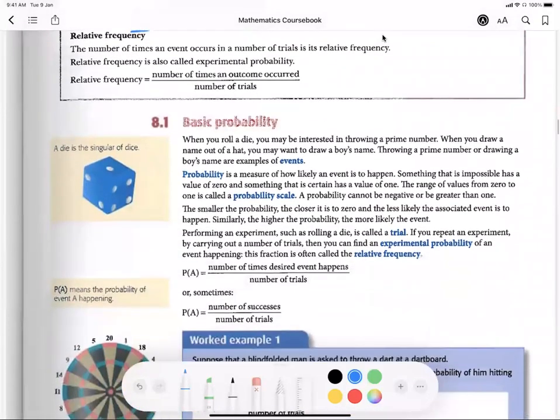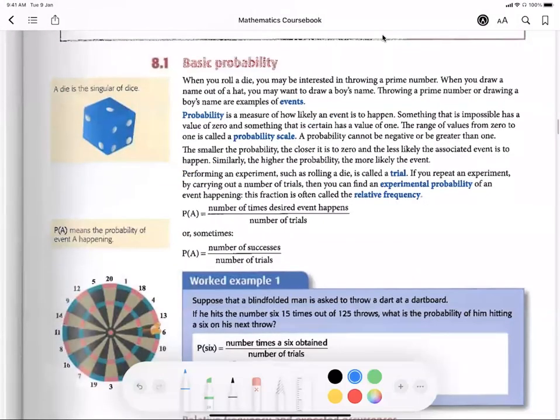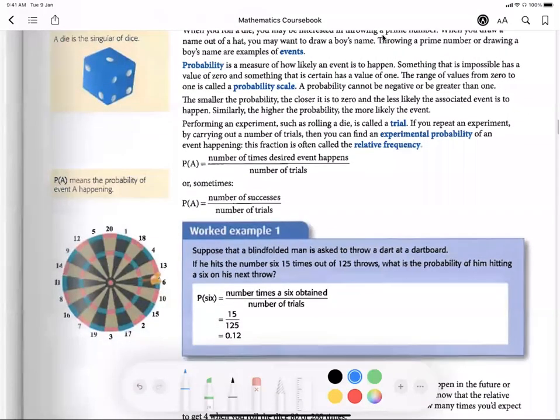Okay, so first we learn what a basic probability is. Probability is when we assume something will happen, or we try by trial and error. Then when we get a certain amount of data, we can say this is the probability of it happening, and this is the probability of it not happening. An easier one is a die. Die is the singular of dice.